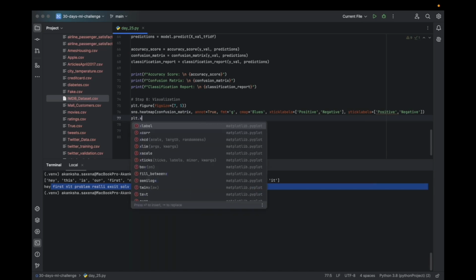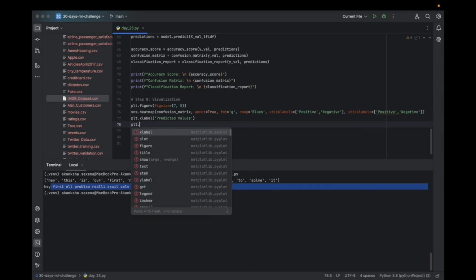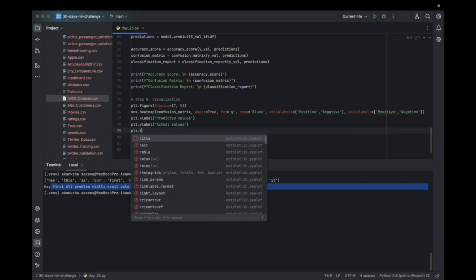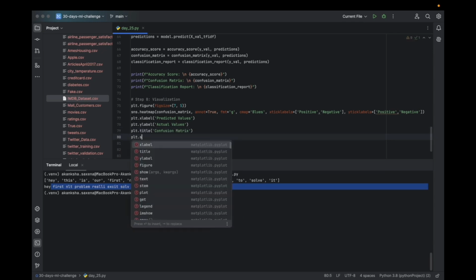The X label is going to be predicted values, and the Y label is going to be actual values. The title of the graph is going to be confusion matrix, and we will simply show it.